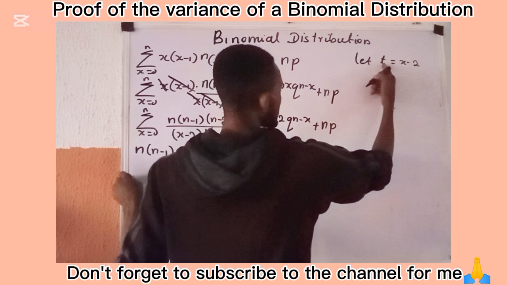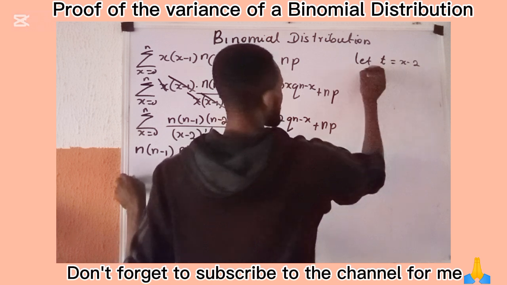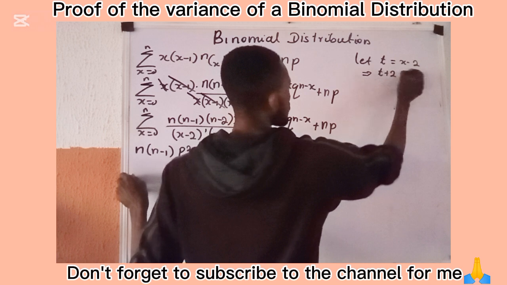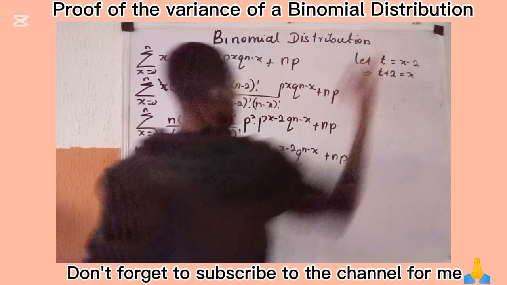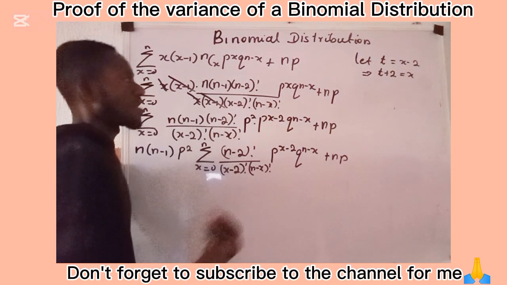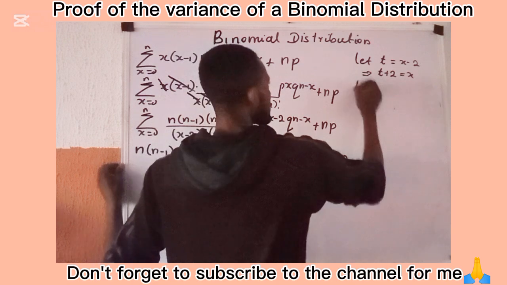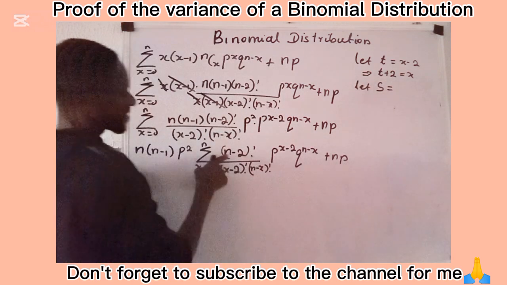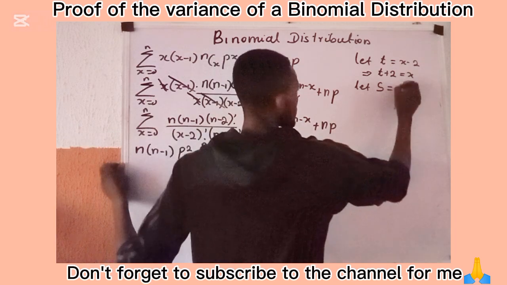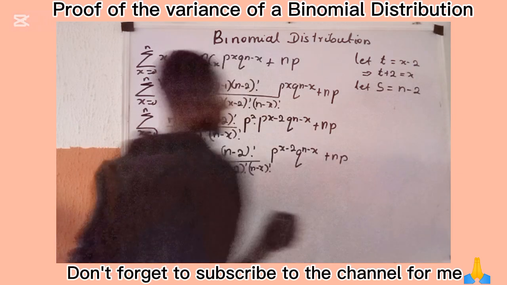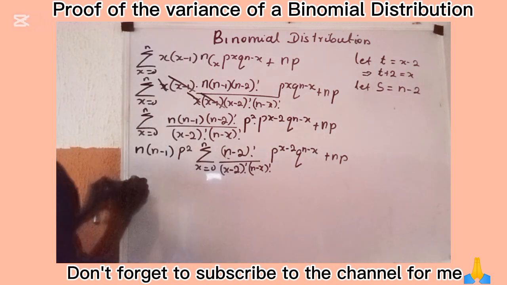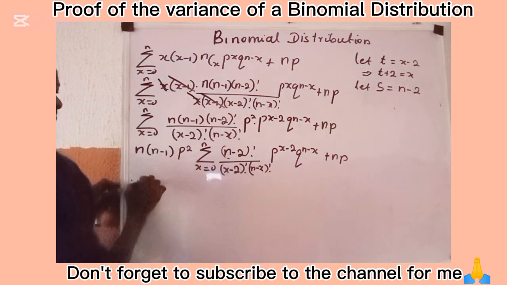And if this t equals x minus 2, it implies that t plus 2 equals x, by bringing this minus 2 over there. I equally say let s equal n minus 2. If these definitions are true, I will now say, therefore, what I have becomes